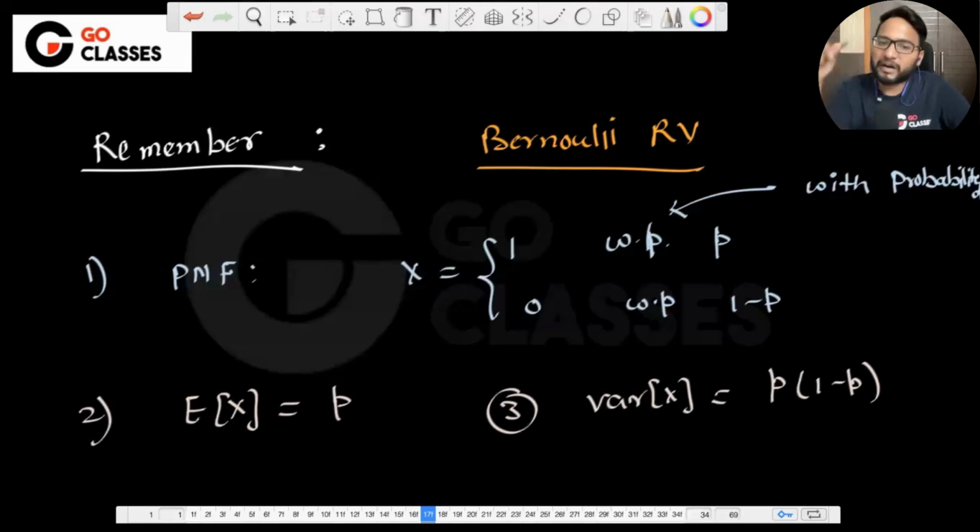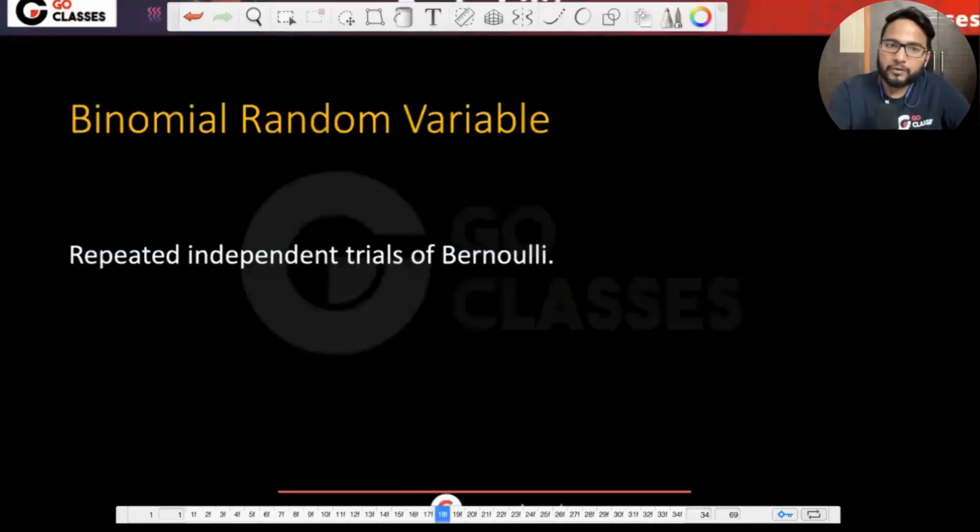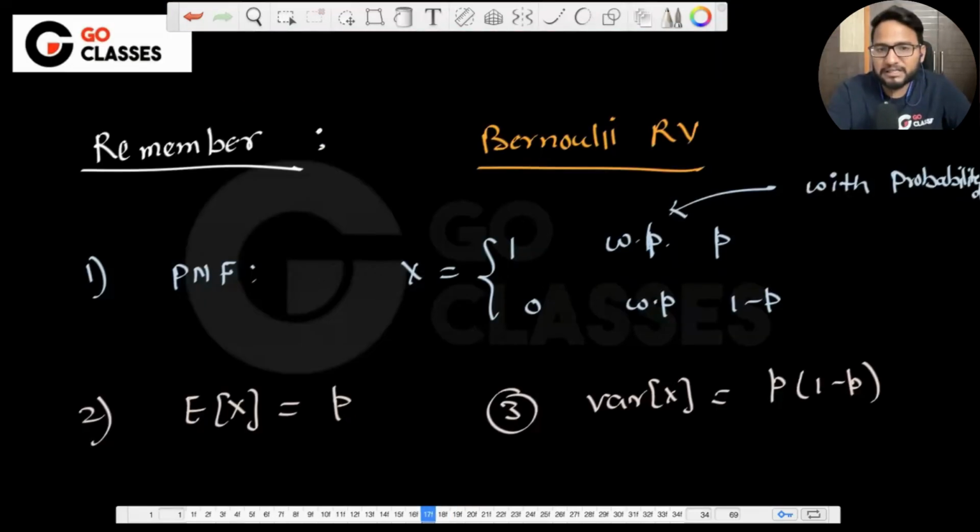Actually, although the derivation might seem easy, we won't be deriving it again and again. Is this okay to everyone? So just remember the slide that if I talk about the Bernoulli random variable, then at least you should remember what is the PMF of Bernoulli random variable. Okay. So I hope that's fine. Cool. Now, there is nothing else in the Bernoulli random variable.